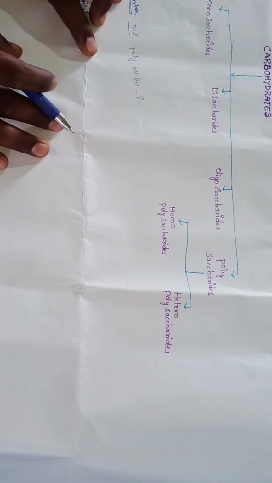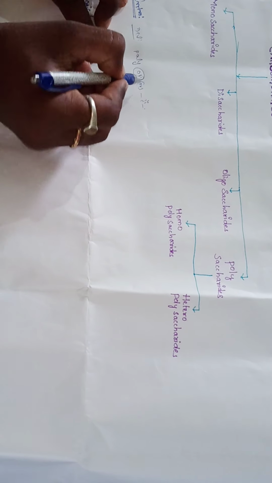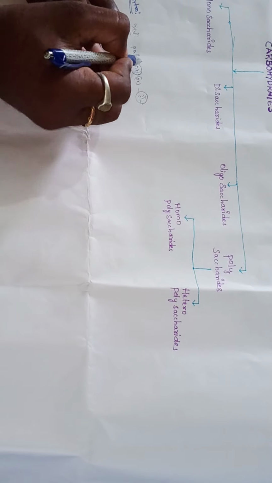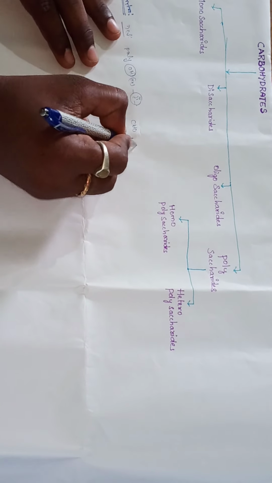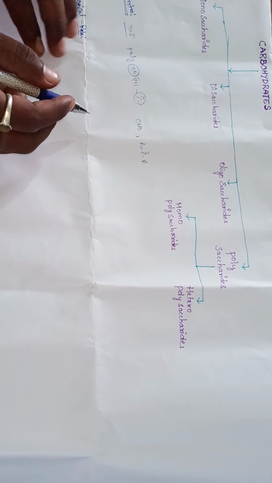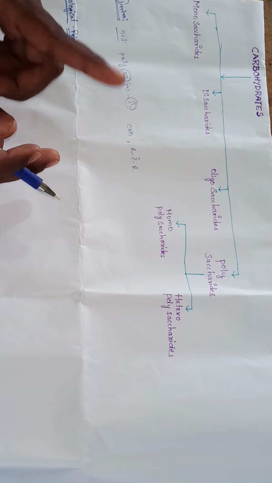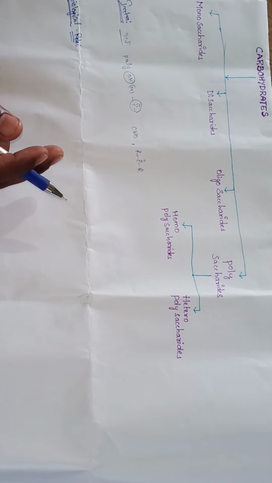In carbohydrates, two kinds of functional groups are there: the hydroxyl functional group, and either the aldehyde functional group or the ketone functional group. CHO is the aldehyde functional group. RC double bonded O R is the ketone functional group. Only one of these is present in every carbohydrate.